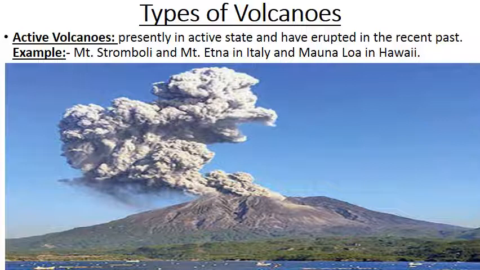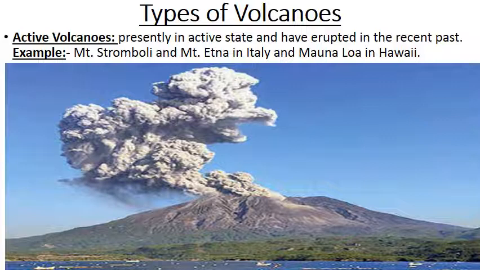past. There are at present about 500 known active volcanoes. About 20 of these volcanoes may erupt at any time. A few of these volcanoes are also in a state of permanent eruption. Some examples of active volcanoes are Mount Stromboli and Mount Etna in Italy, Pinatubo in Philippines and Mauna Loa in Hawaii Islands. Once again, what is the definition of an active volcano?